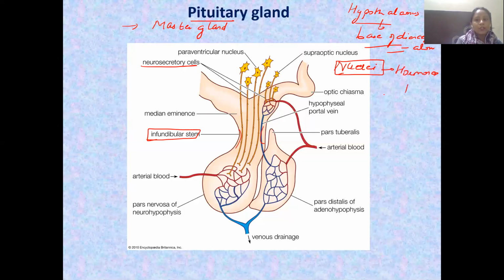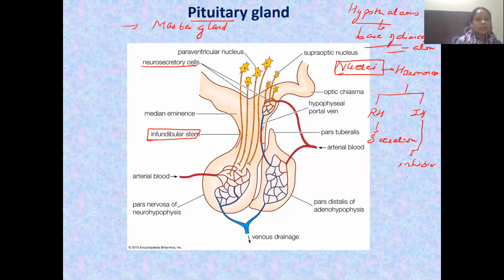They actually produce 2 types of hormones, a releasing hormone and an inhibiting hormone. The releasing hormone is going to help in the secretion of certain hormones, and the inhibiting hormone is going to inhibit the release of certain hormones that we are going to study later.